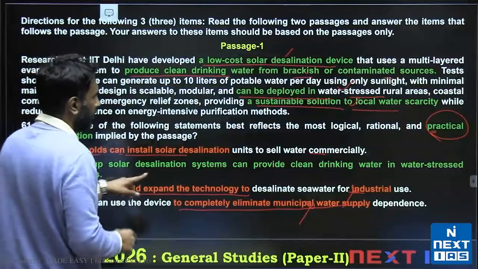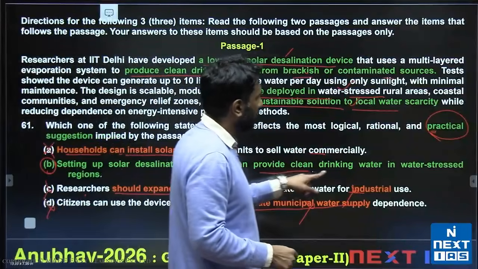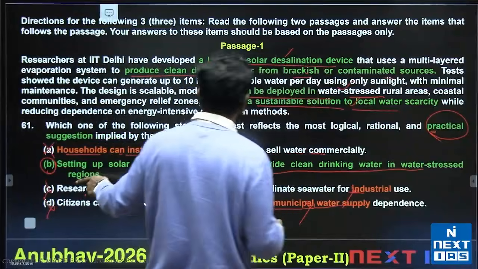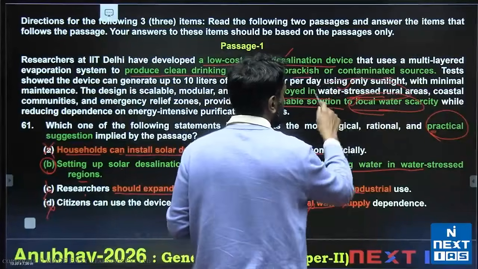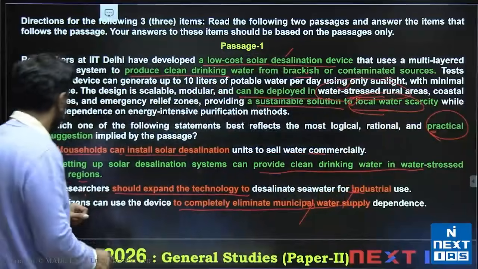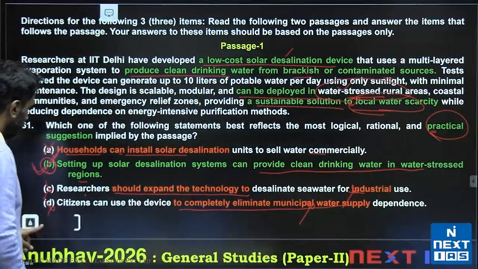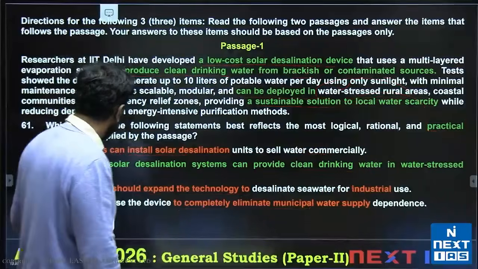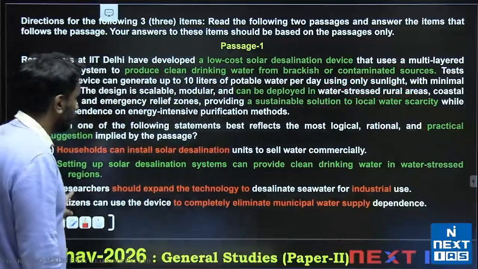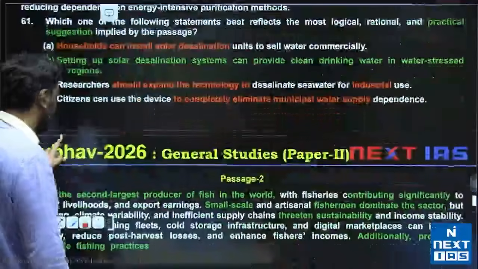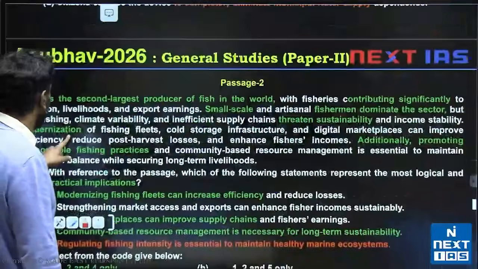Setting up solar desalination systems can provide clean drinking water in water stressed regions. This applies to local water scarcity, water stressed rural areas. B is the correct answer. So keep this question type in mind. This is a relatively fresh innovation by UPSC. Let's look at passage 2